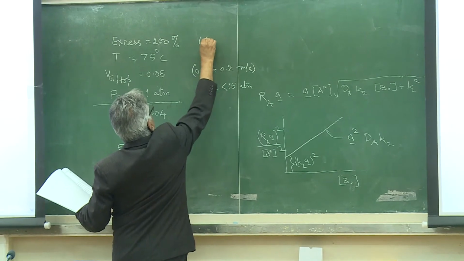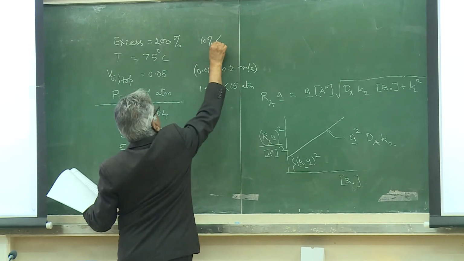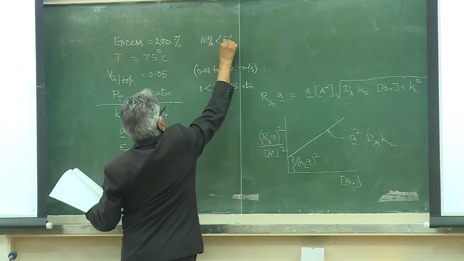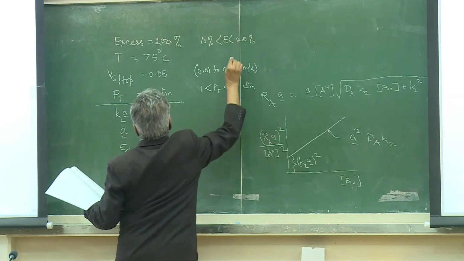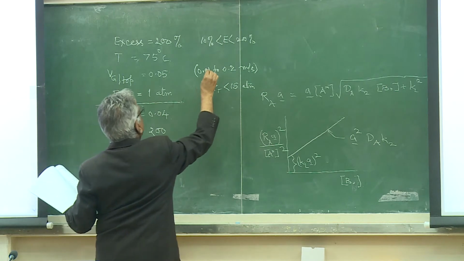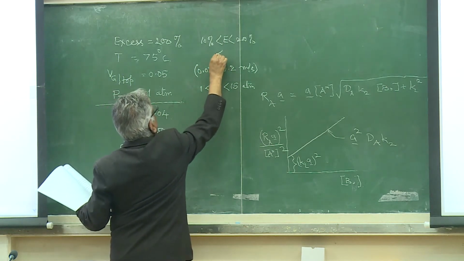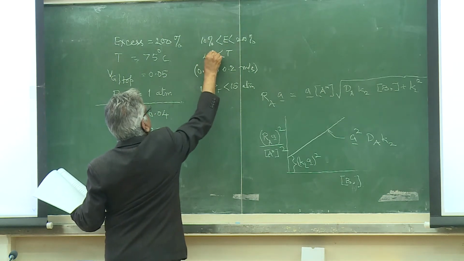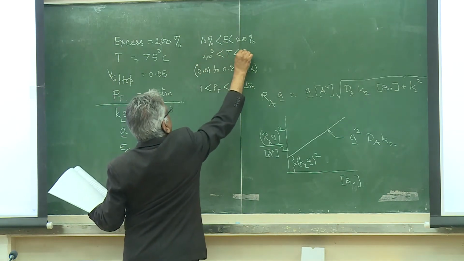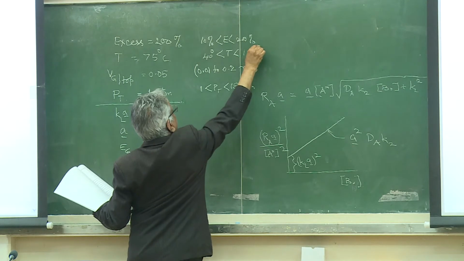Percentage excess, 10% to 200%. Temperature, 40 degrees to 120 degrees centigrade.